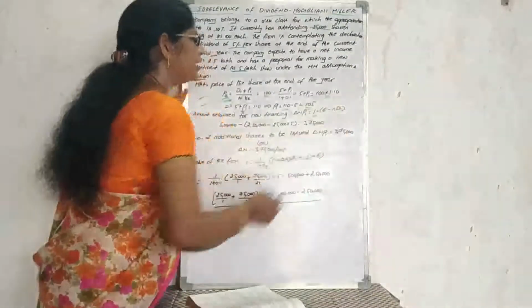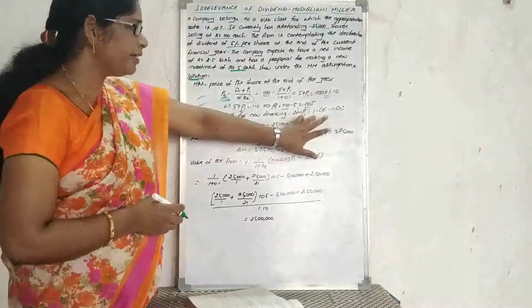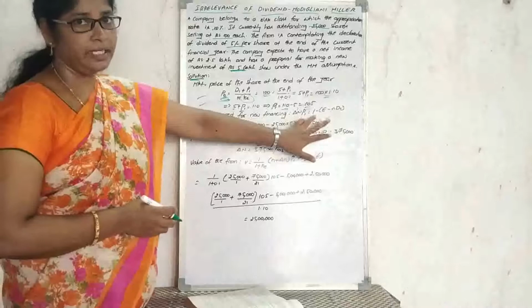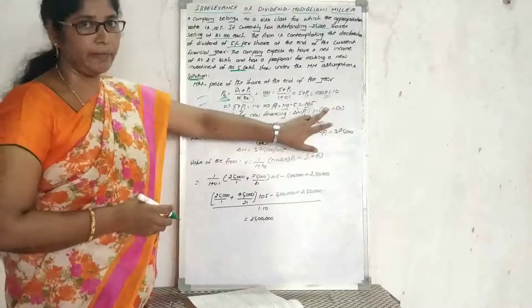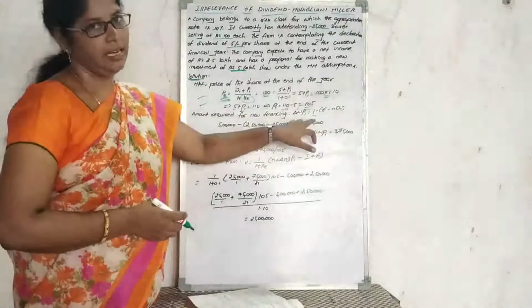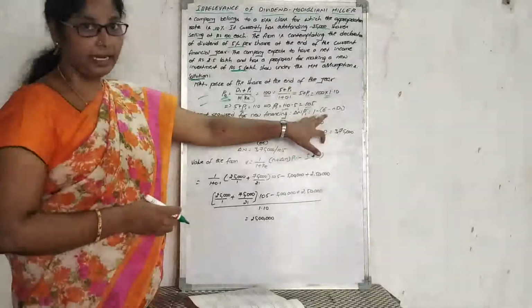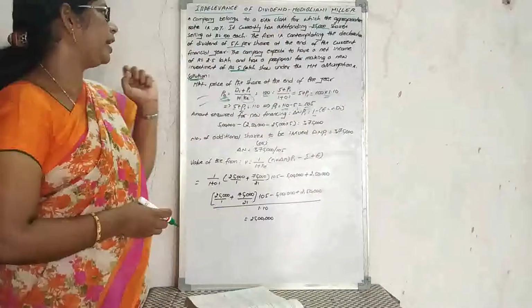I is the investment required, the amount obtained from the required sources, 5 lakhs, minus E, the earning value. How much did they earn?